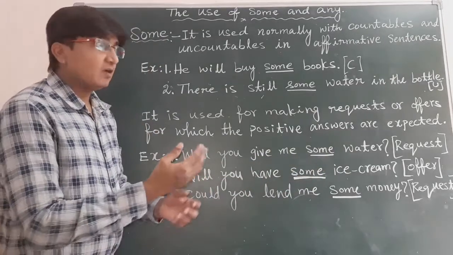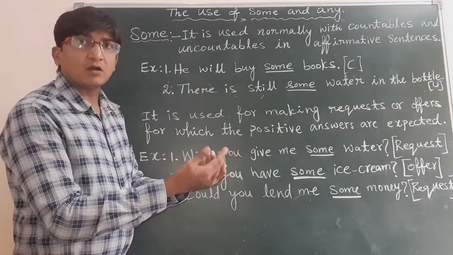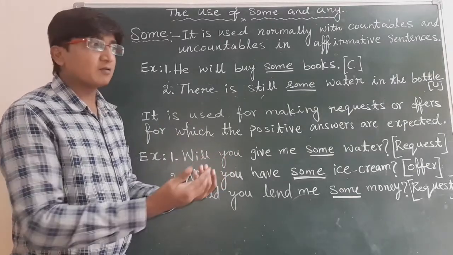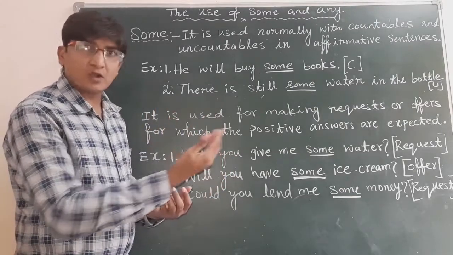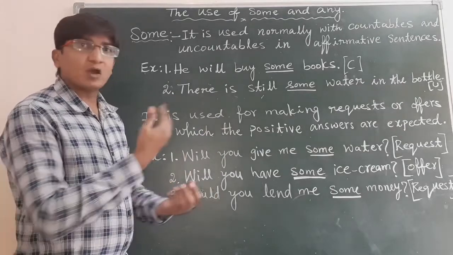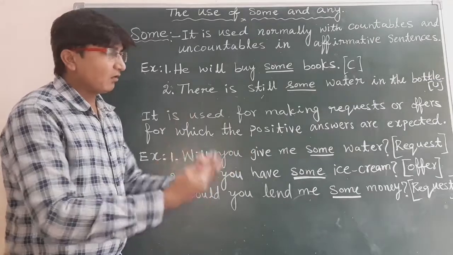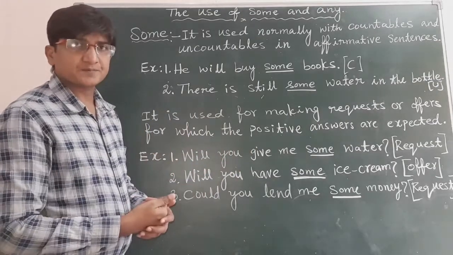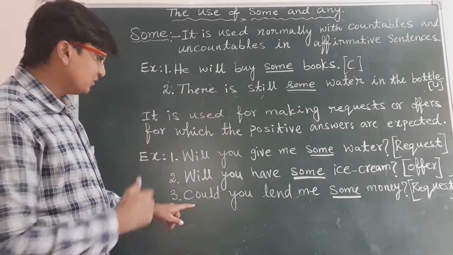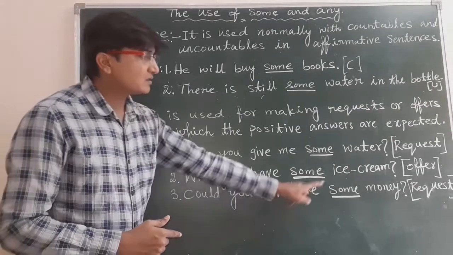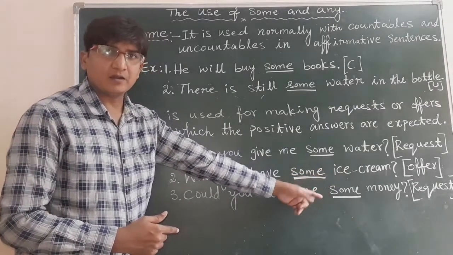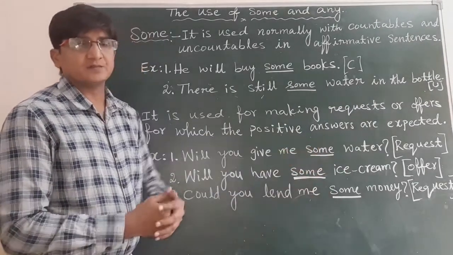If I say, will you have some water, or some ice cream, or some cool drink, or will you have some coffee or tea? All these are offers. And the third one, could you lend me some money? Again it's a request.